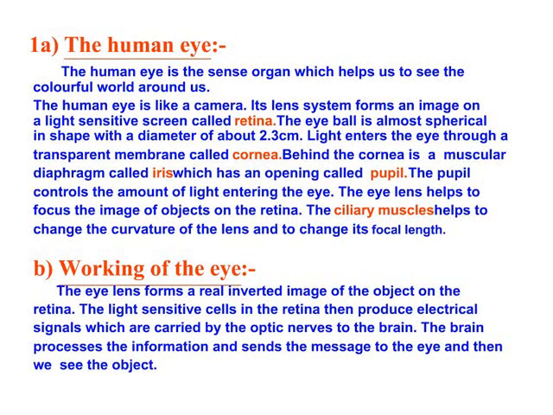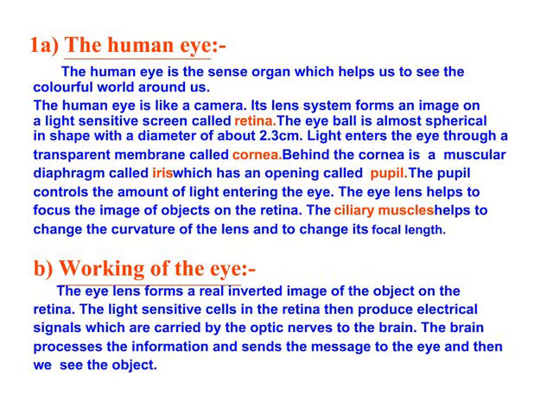This slide gives you more information about our human eye. The human eye is the sense organ which helps us to see the colorful world around us. The human eye is like a camera. Its lens system forms an image on the light sensitive screen called retina.